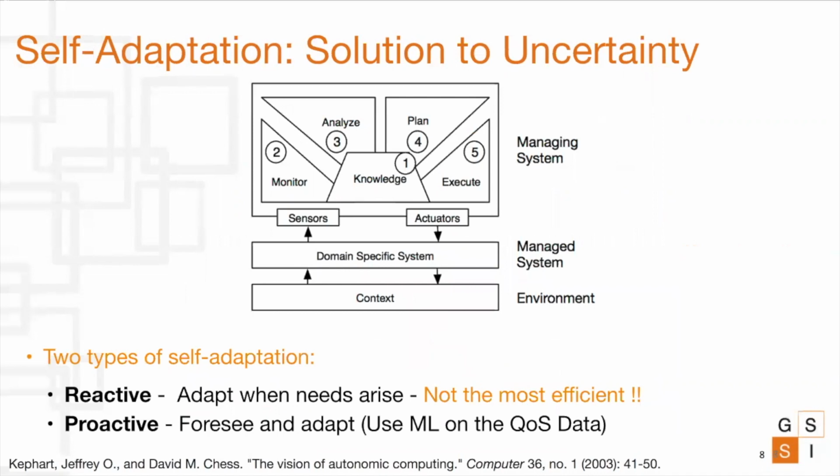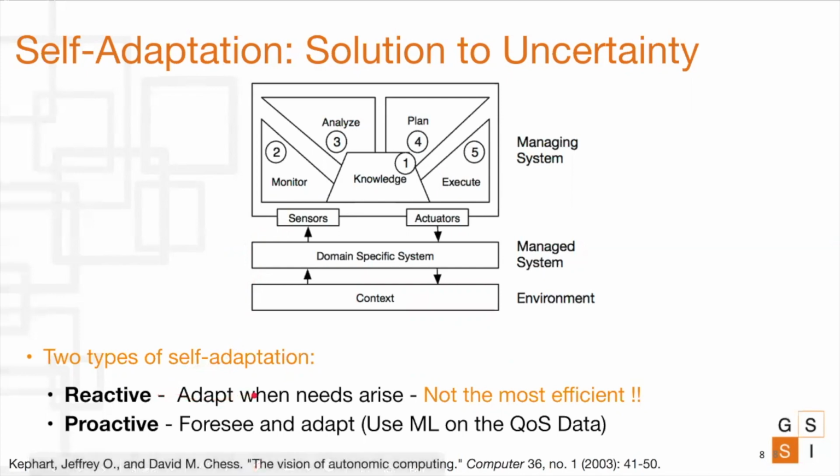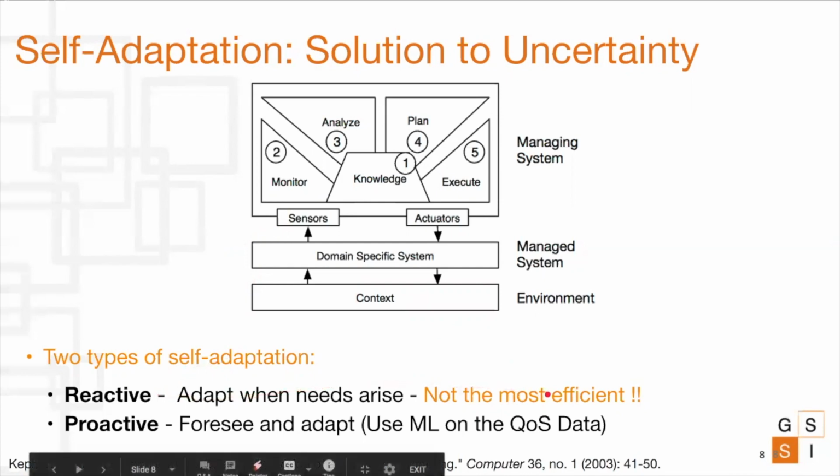One solution is to use a self-adaptation mechanism where the system can adapt based on changing context so as to guarantee the quality of service. The image here shows the famous MAPE loop of self-adaptation. In general, self-adaptation can be done in two ways. One is reactive, where the adaptation is performed when a need arises. Although this is good, it is not effective as the violation has already happened.